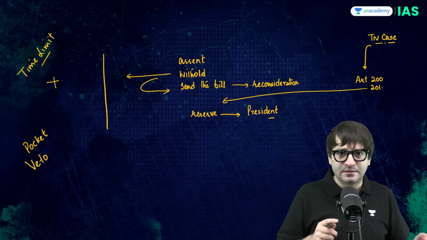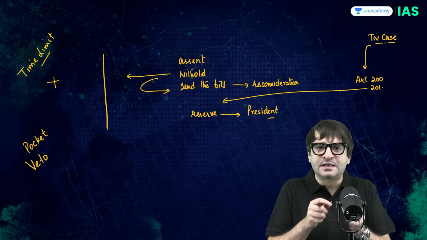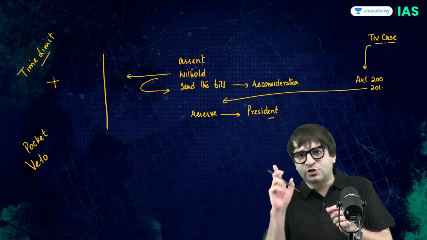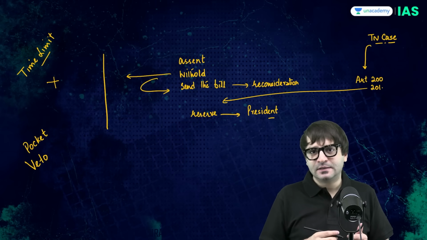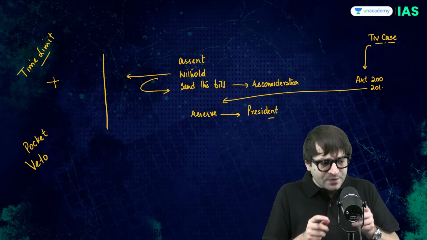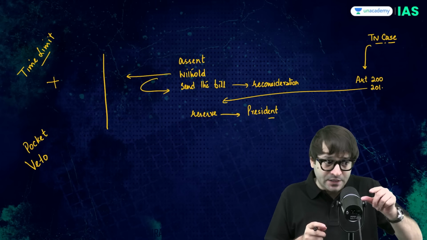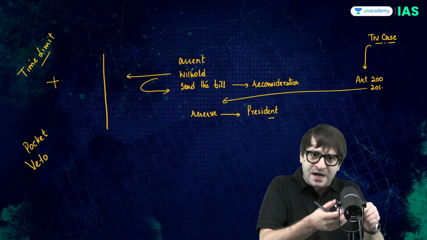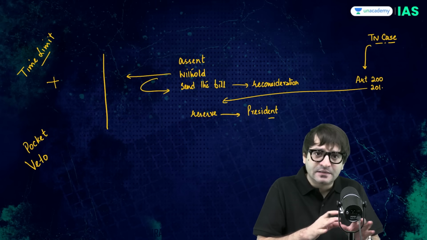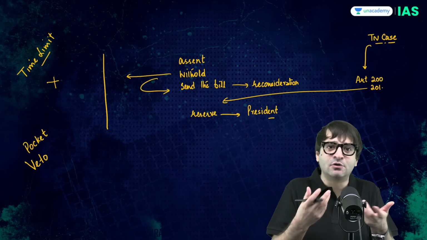Some of these bills were then reserved by the governor of Tamil Nadu for the consideration of the president. And the president also was not acting on these bills. There were some bills which were sent back by the governor to the state legislature for reconsideration. But when the bills were passed by the legislature again, the governor is now not acting on these bills.